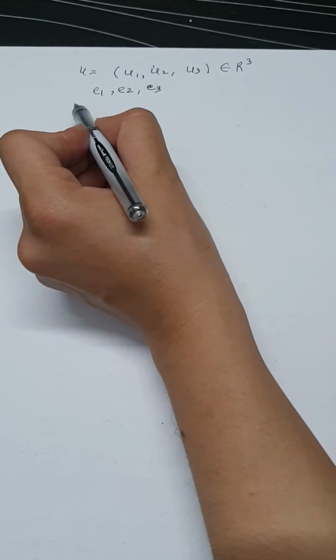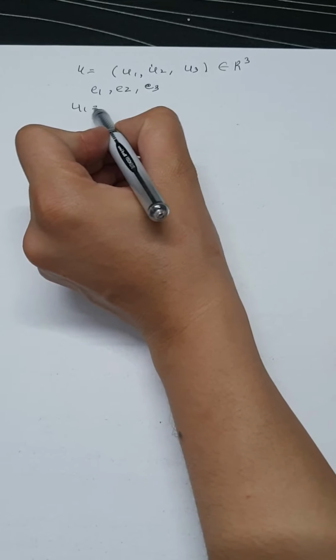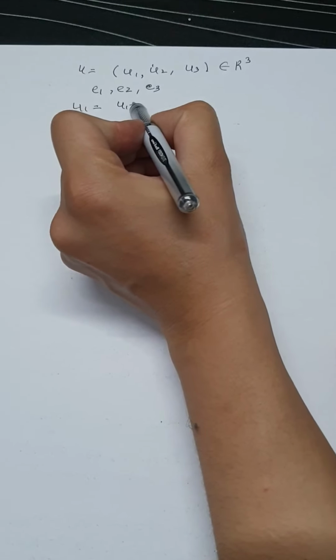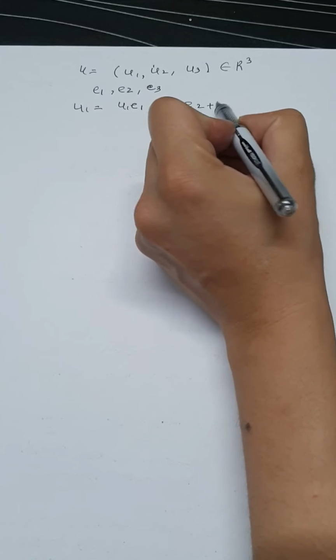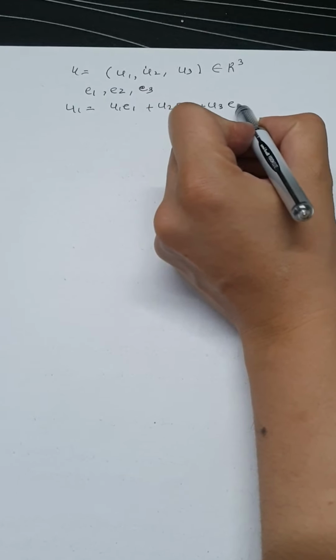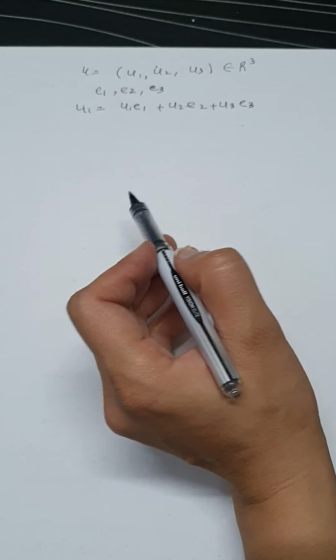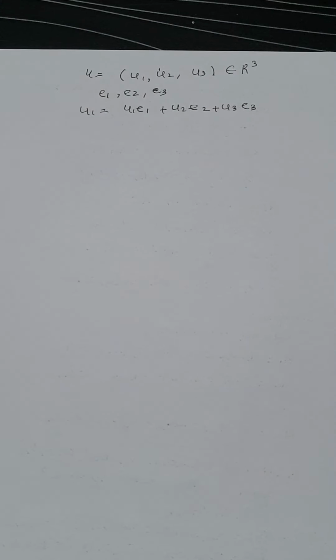So I can write it as u is equal to u1 e1 plus u2 e2 plus u3 e3. Thus, the three vectors e1, e2 and e3 span the vector space R3.